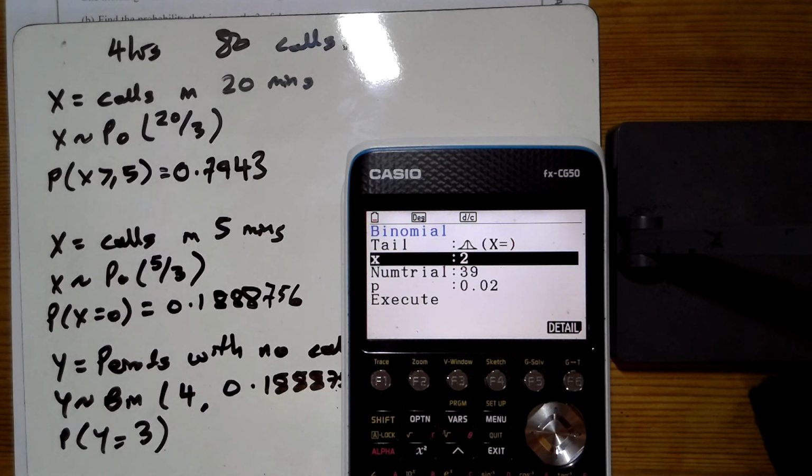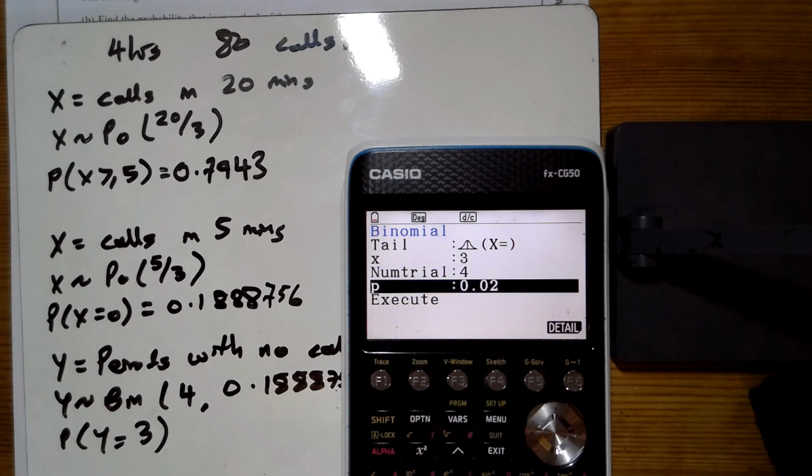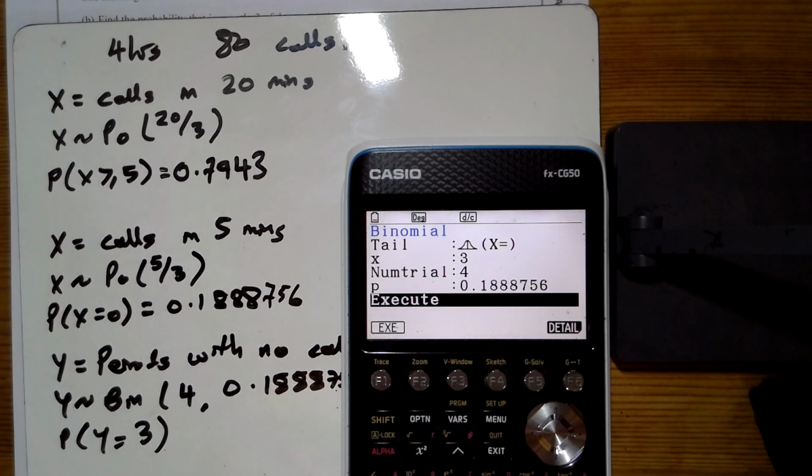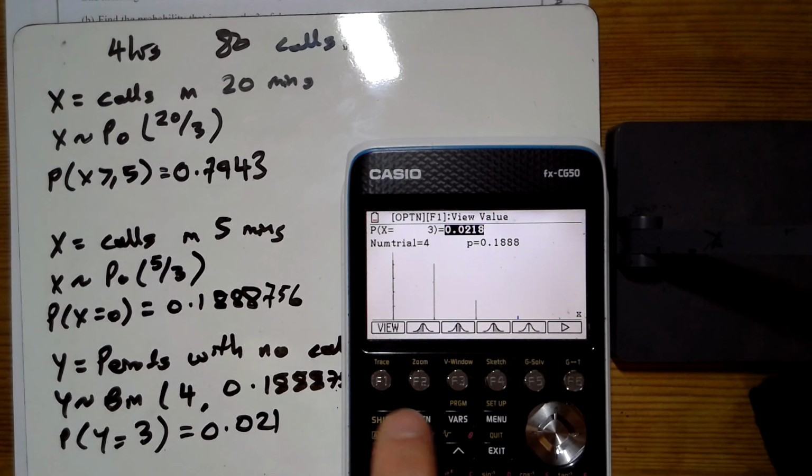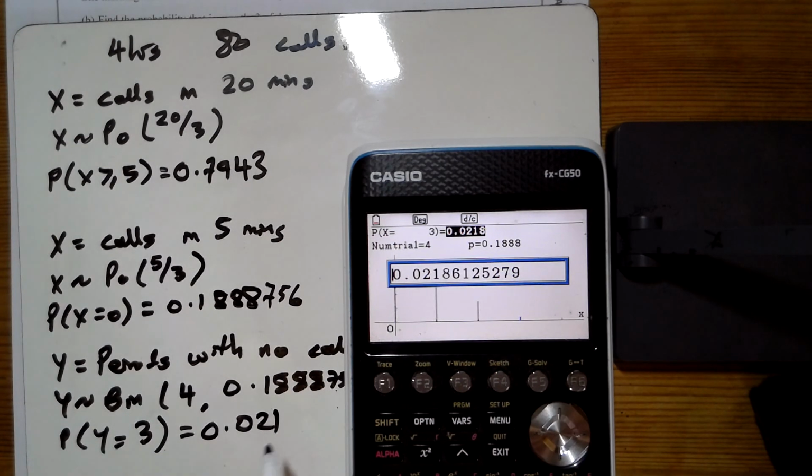I want it equal to 3 out of 4 with the value that we just had there. I've used the memory to do it, so I didn't have to type it all in. And it gives me 0.02186. So 0.0219.